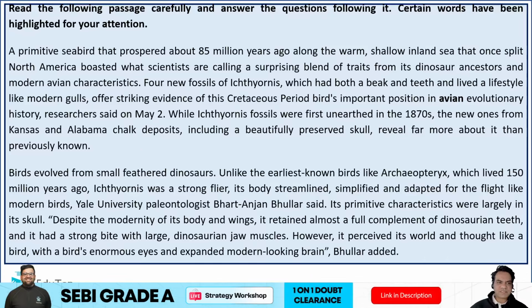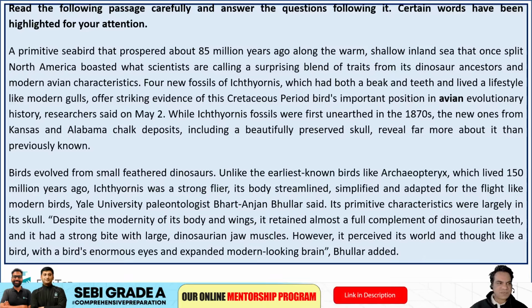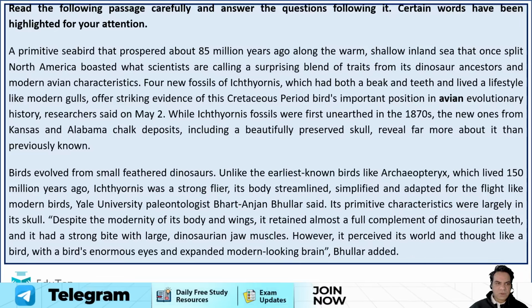A primitive seabird that prospered about 85 million years ago along the warm shallow inland sea that once split North America boasted what scientists are calling a surprising blend of traits from its dinosaur ancestors and modern avian characteristics.